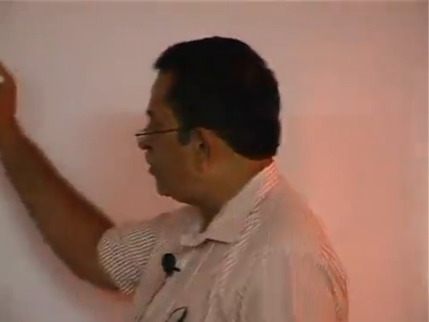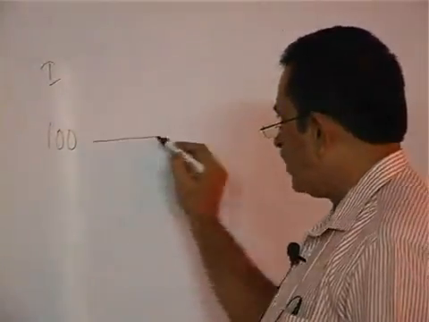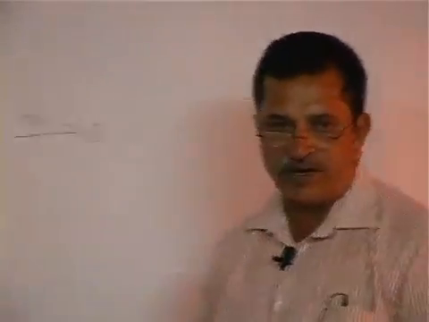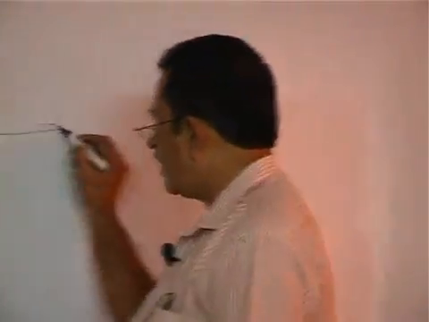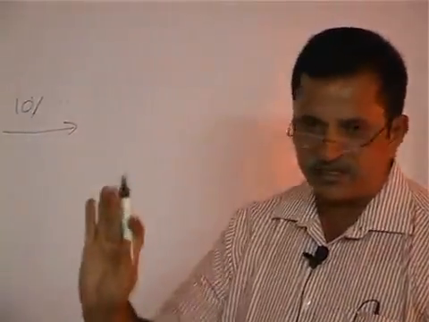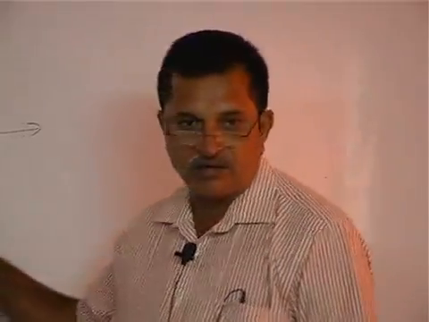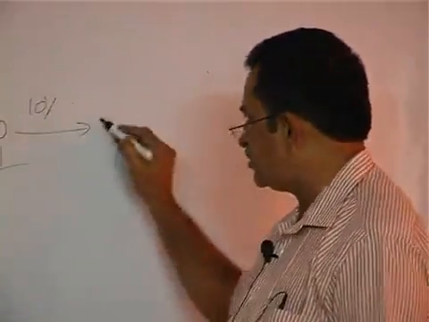But as per compound interest, 100 is the principal. First year 10% means it becomes 110. So for a period of 1 year, there won't be any difference between simple interest and compound interest. In the second year, again 10%, now this 10% will be calculated on 110. 10% of 110 is 11, so 121.